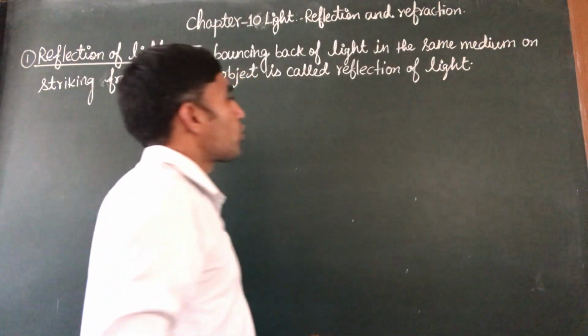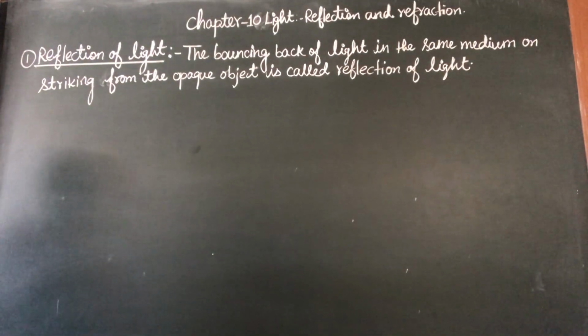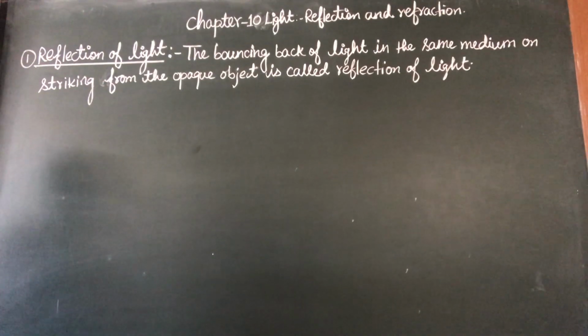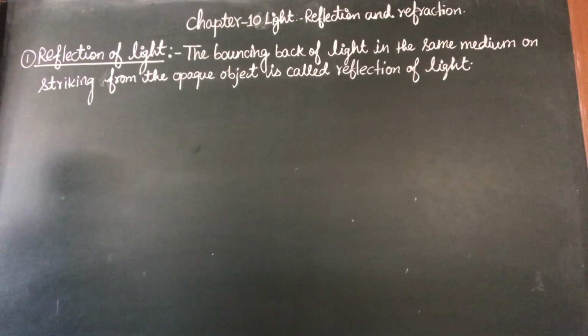You can define it also like this: when light falls on a smooth surface, the surface returns the light back into the same medium. This phenomenon is also known as reflection of light, and it takes place by a smooth, highly polished surface or mirror.